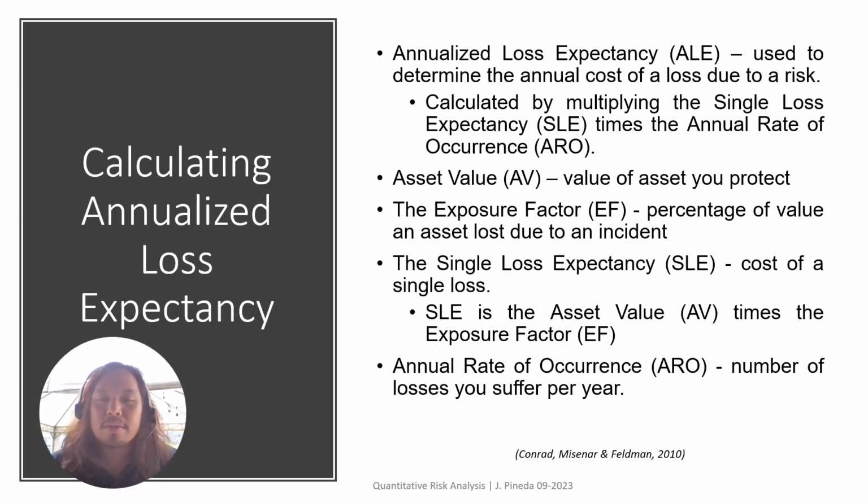All right. So now we go to quantitative risk analysis. So for quantitative, obviously, we need to provide numbers. Okay. So the first thing that we need to identify would be the loss, right?